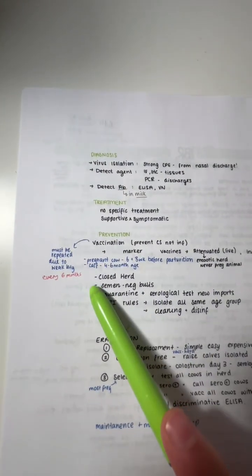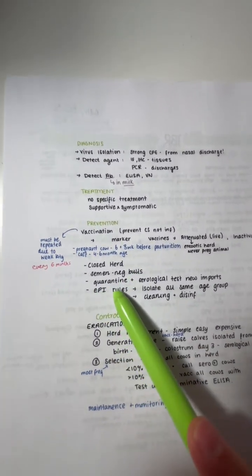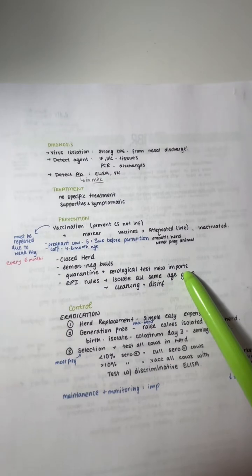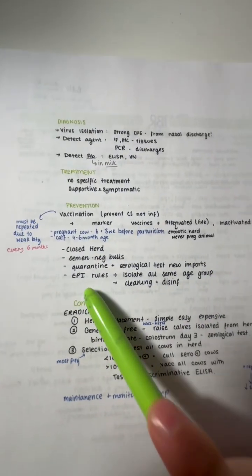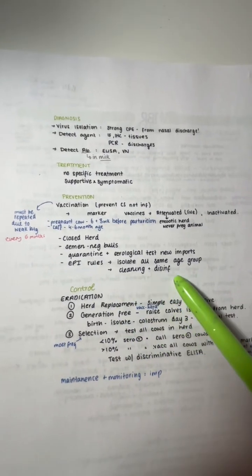And to prevent the virus, you can have closed herds, semen-negative bulls, and to quarantine and do serological tests on new imports. For the epidemiology rules, isolate all the individuals of the same age group and have cleaning and disinfection.